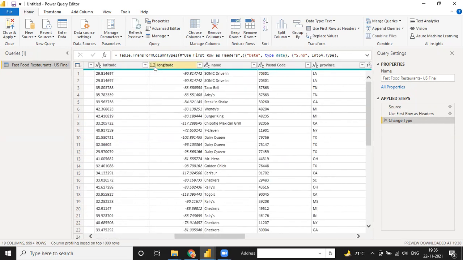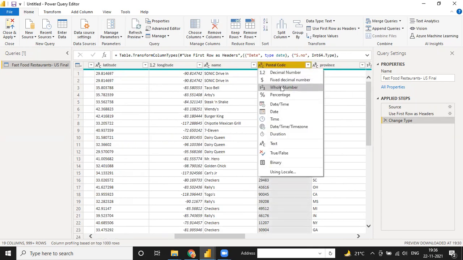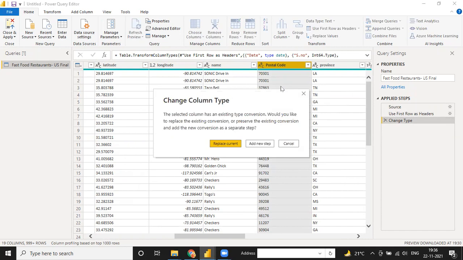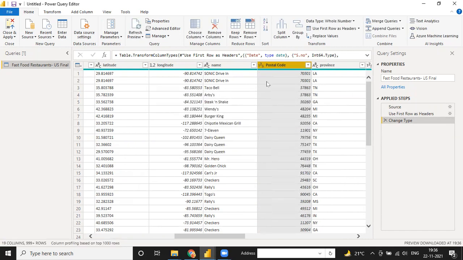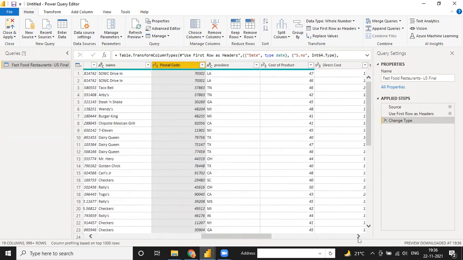See, this one, 1.2, means decimal. If you select, this is a decimal number. This is a text value. This one is not correct. Postal code is in ABC format. So postal code is not correct. You can change this to whole number. And if you change it, Replace Current. Now this value is changed. In the same way, you have to check all the columns. See, all the columns are correct. Only this column was not correct. Go to the second again.